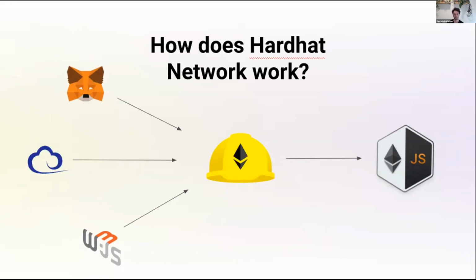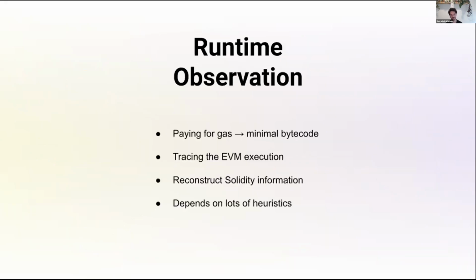But what made Hardhat Network different or special is not being able to simulate a network, but rather that we always try to provide as much context and information as possible about what's going on with your smart contracts, because that's what lets developers debug and test their smart contracts and be more effective at building them. And this is where automation challenges appear.